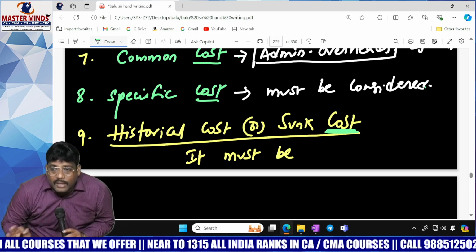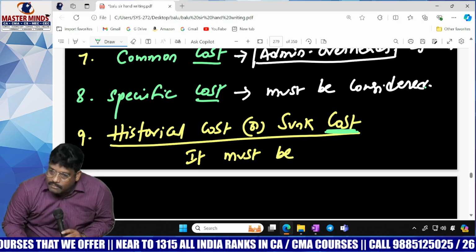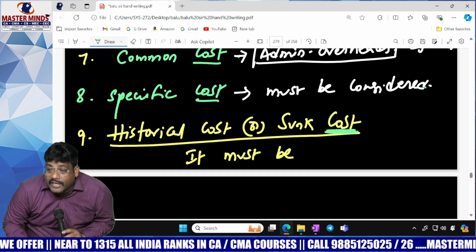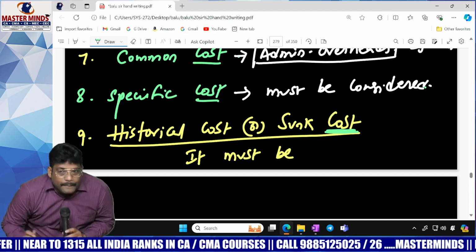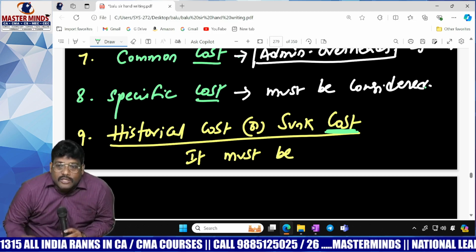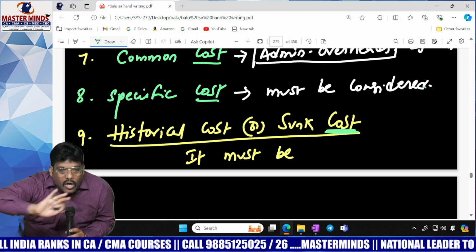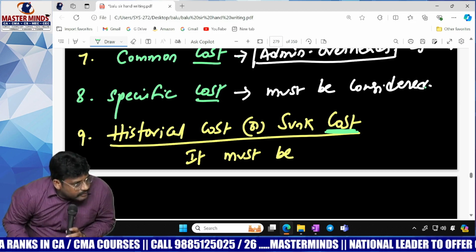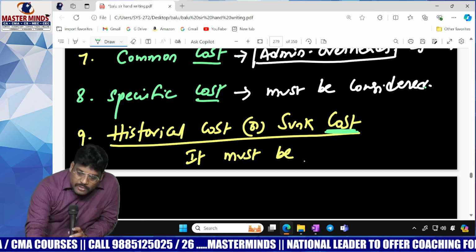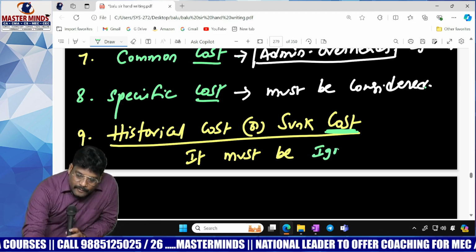A common cost is not applicable to the project. Whereas a historical cost is applicable to the project but not related to the future. One is history, so ignore it. The other is not for a specific project; it is applicable to all. So this is the observation. This cost must be ignored.